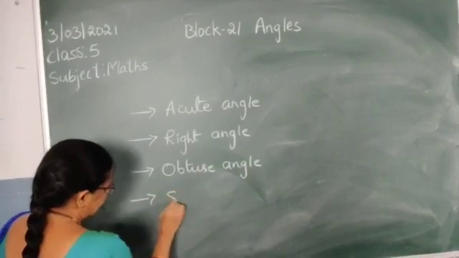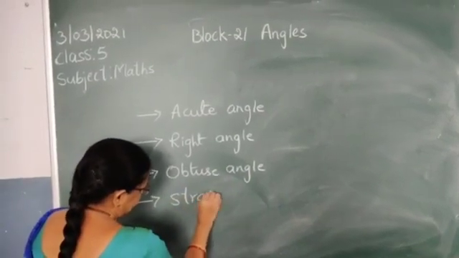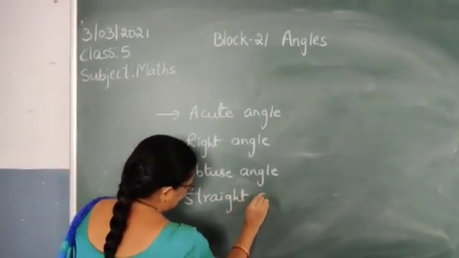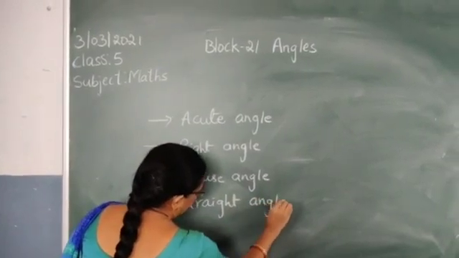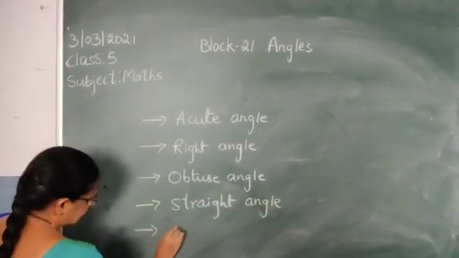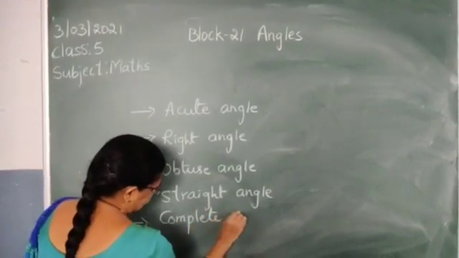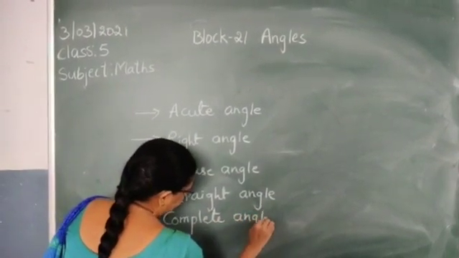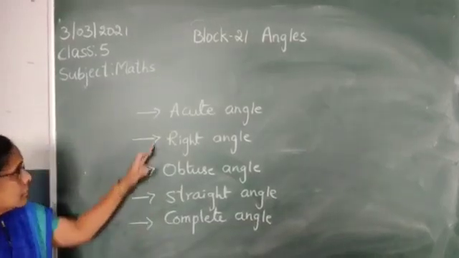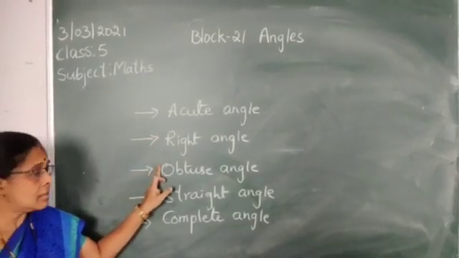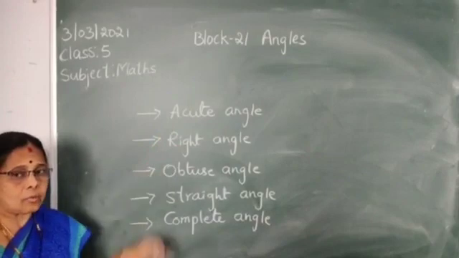Next, straight angle. Next, complete angle. These are the types of angles. Now I will explain one by one.